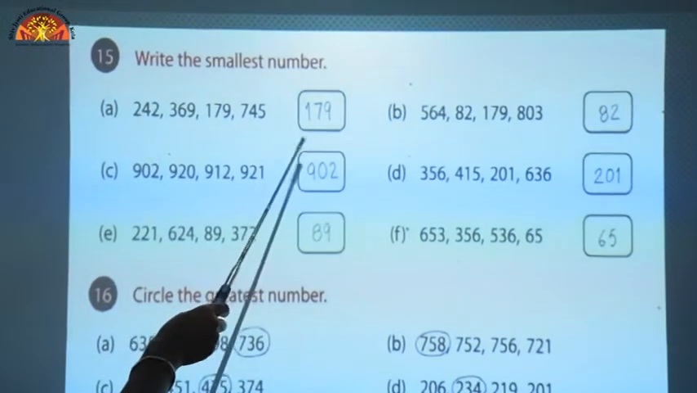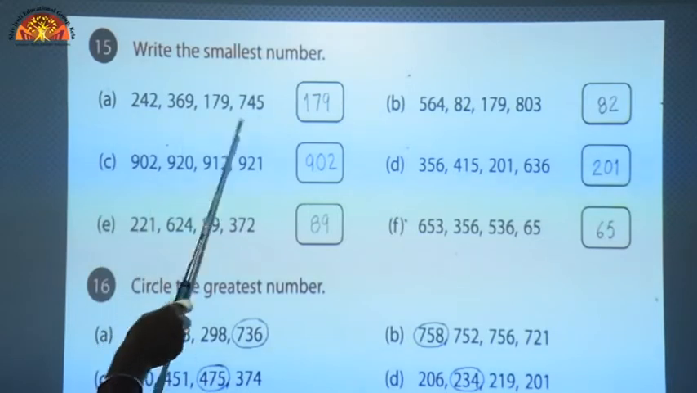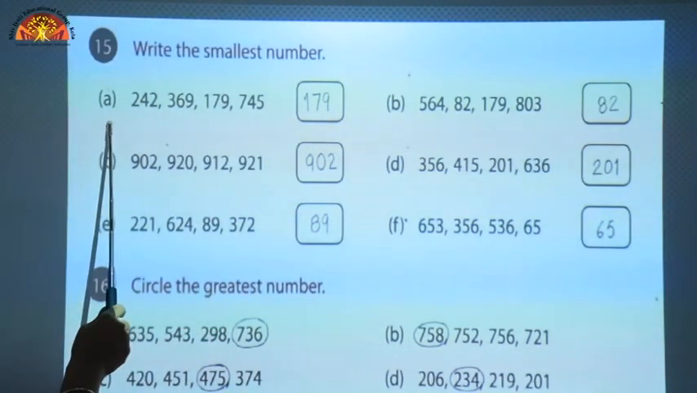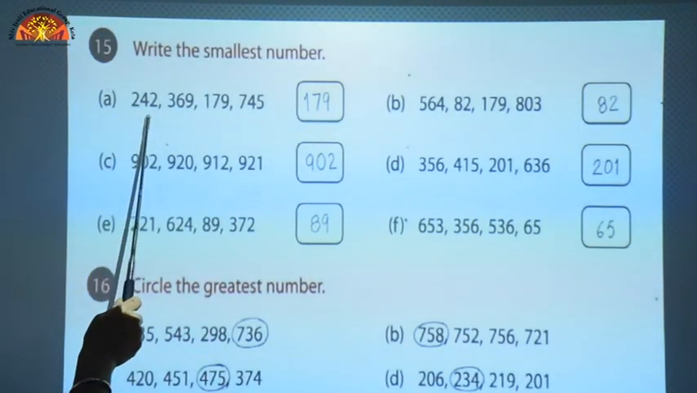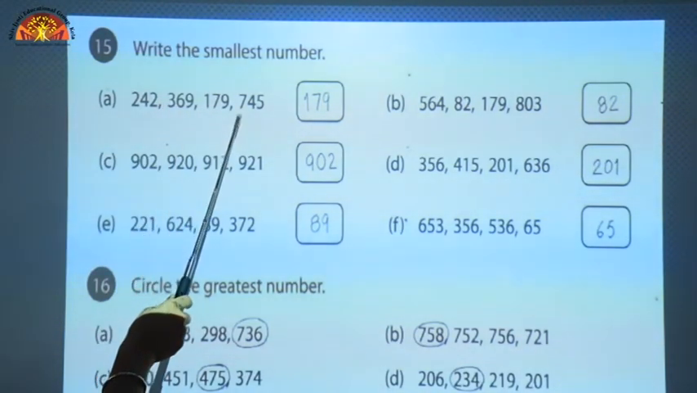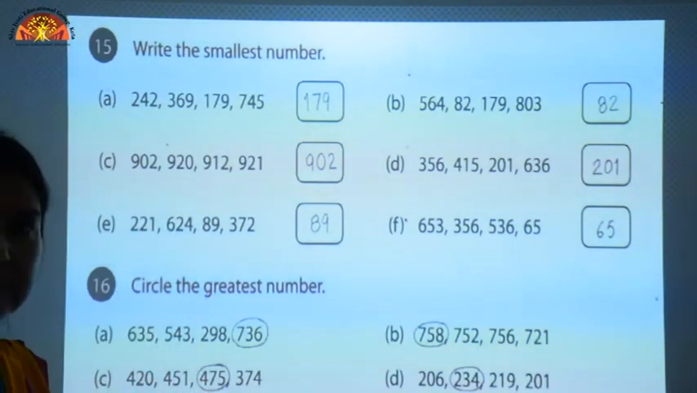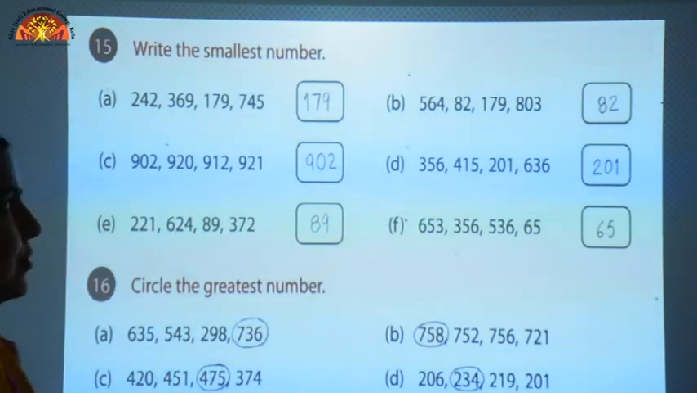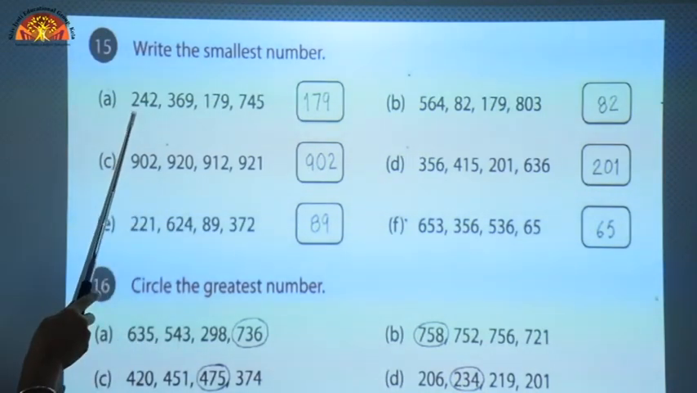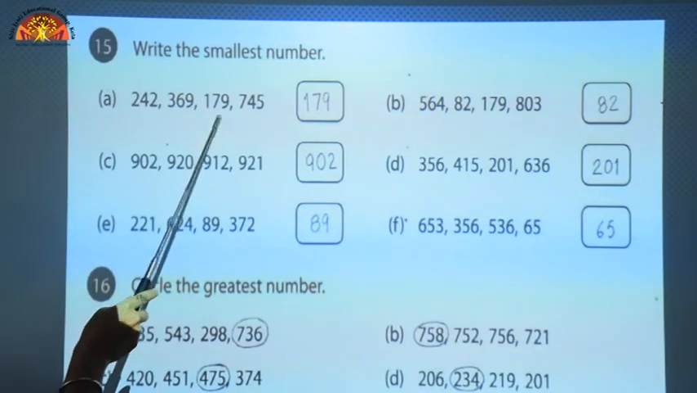Write the smallest number. Children, you have to find out the smallest number in all these given numbers. Question number A, numbers are given 242, 369, 179 and 745. So you have to compare the digits according to their place values. Here 2 is at hundreds place, 3 is at hundreds place, 1 and 7.